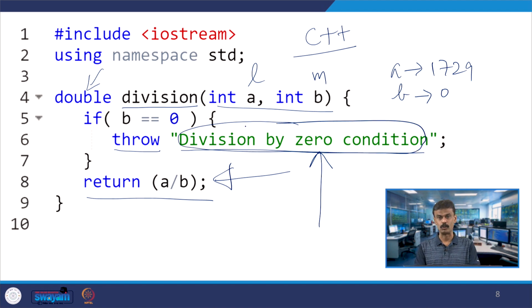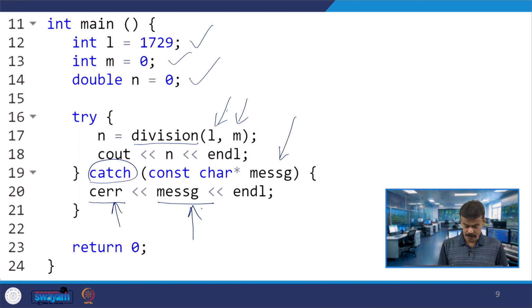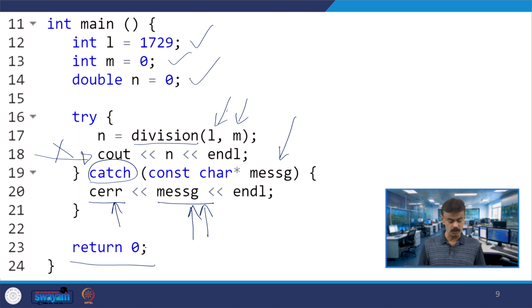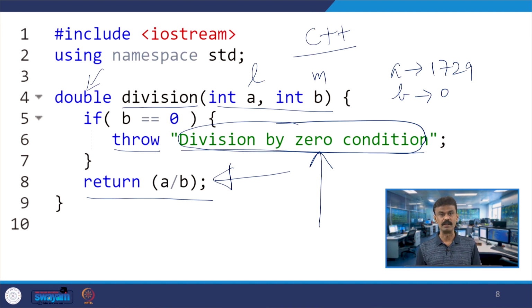So if B is equal to 0, this will be thrown and caught over here, and you print out the message that has been thrown. Then you have carefully handled this case. That means the program will not go to line 18 at all. You are coming out, avoiding line 18, and it comes to return 0, and the program is over. The cerr will print "division by 0 condition".